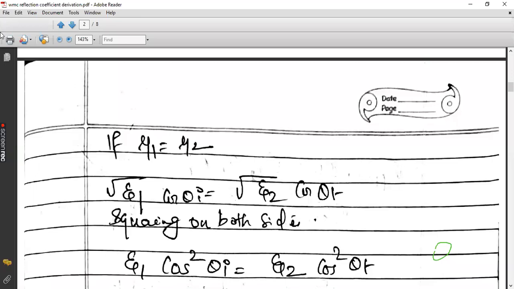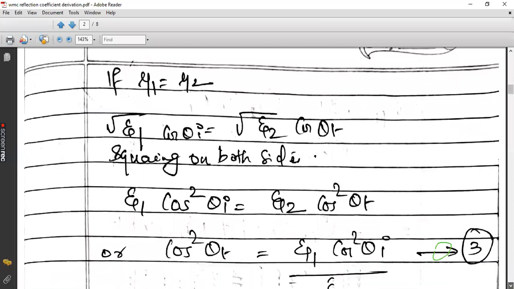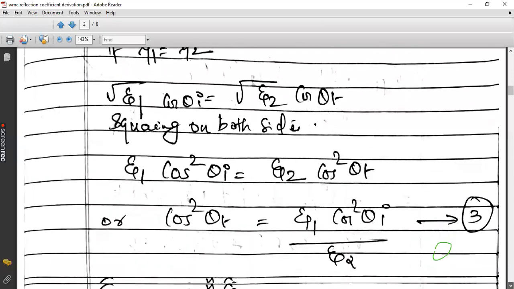Okay. So I assumed mu1 equal to mu2. So the only parameter that we are left with is epsilon 1 on the left side and epsilon 2 on the right side. Then you take the square root on both sides. Rearrange it and find cos square theta t, because you're going to replace theta t, right? You may ask, sir, why are you finding cos square theta t? Because I told you the reflection coefficient should be a function of theta i alone. It is not theta t that is going to determine the reflection coefficient. As a system designer, we should be able to control the reflection coefficient. For that, the only parameter that we can optimize is theta i, because antenna configurations can be changed to control theta i. Accordingly, the reflection coefficient will change.